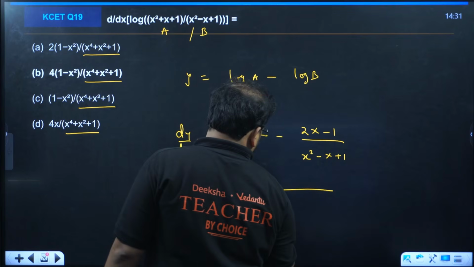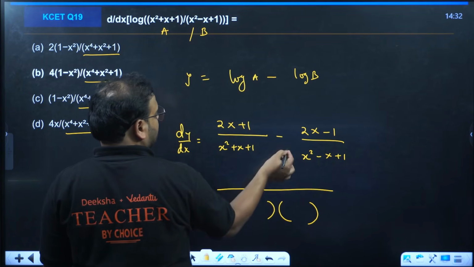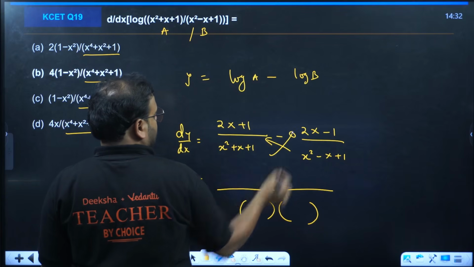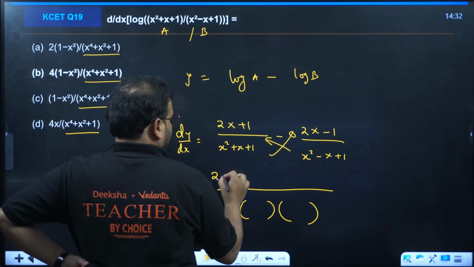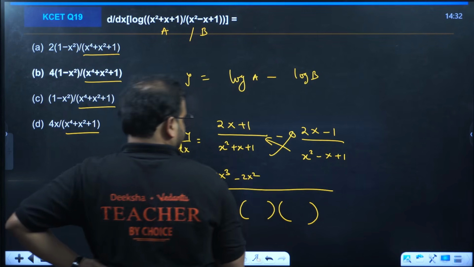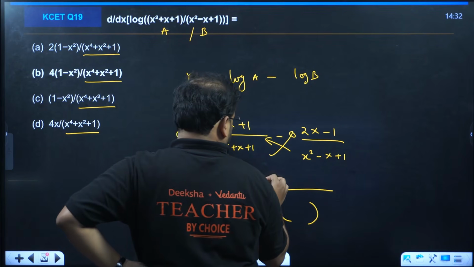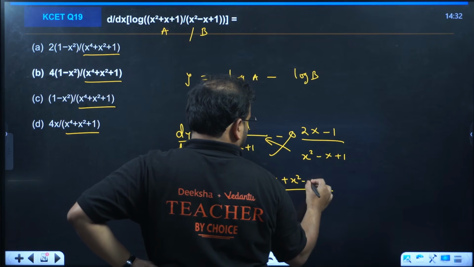Don't worry about the multiplication over here. This is going to be the same, because of course you have to take the product and do the cross multiplication. Multiply this, you'll have 2x cube minus 2x square, then plus 2x, and then multiply with 1, same thing will come, x square minus x plus 1.